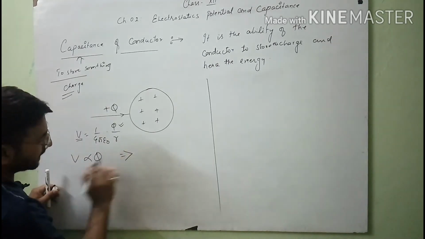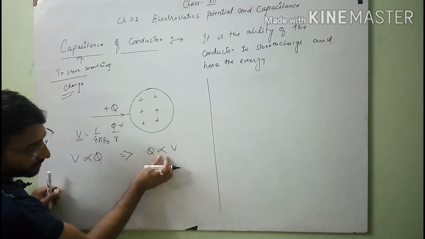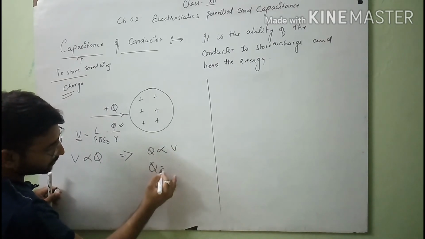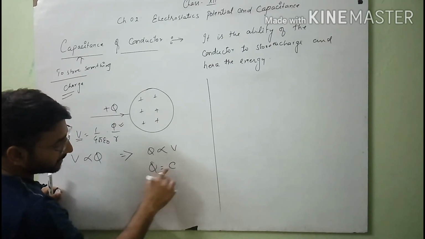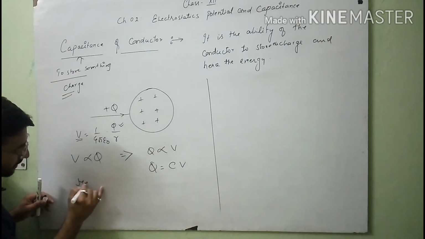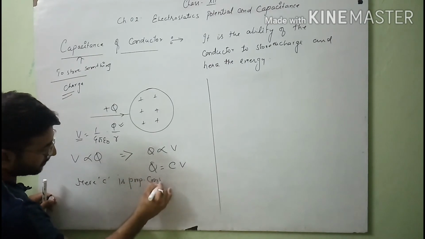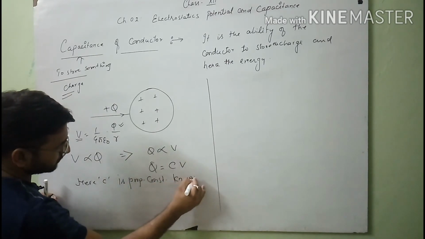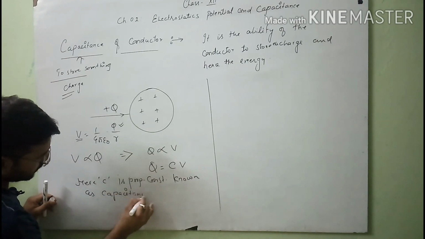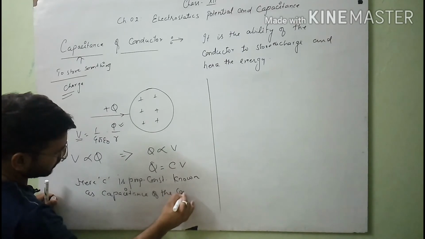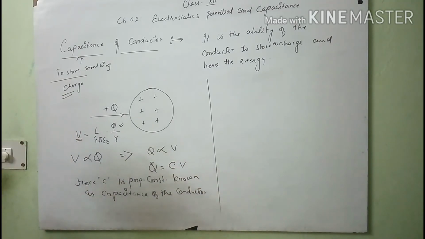So mathematically we can write Q is directly proportional to V, and after removing this proportionality symbol I will use a proportionality constant C. Then the formula will be Q equals C into V. Here C is the proportionality constant known as the capacitance of the conductor.